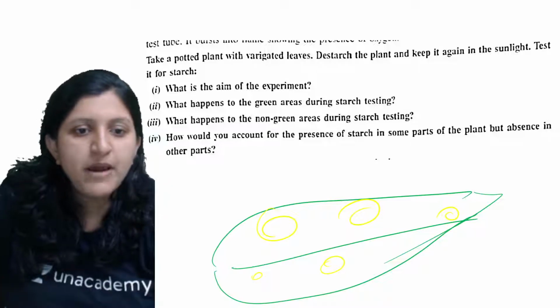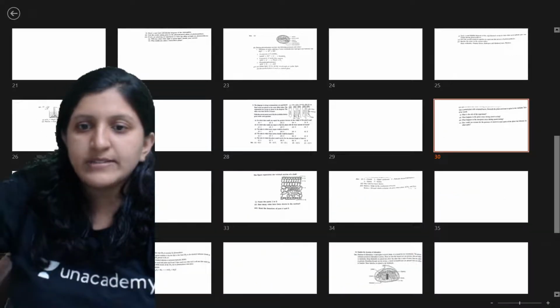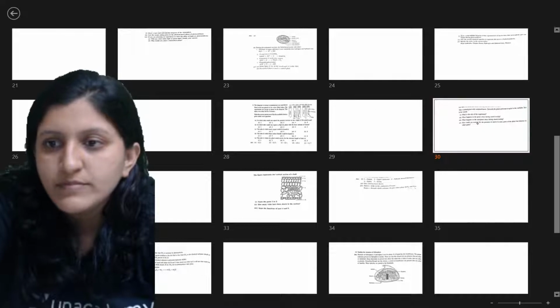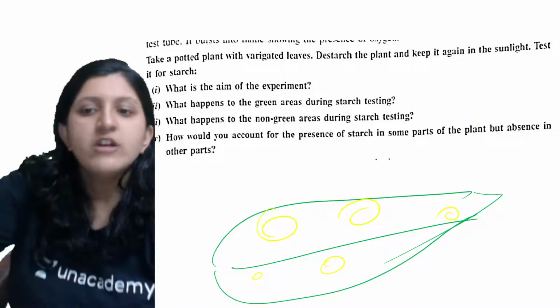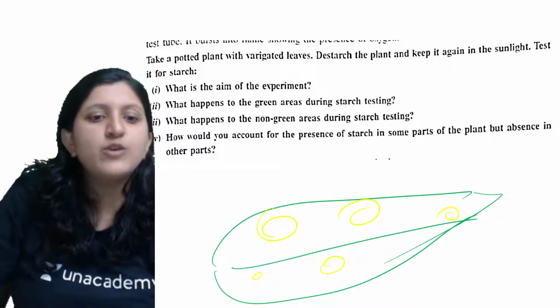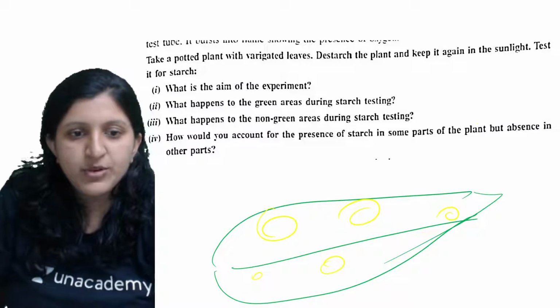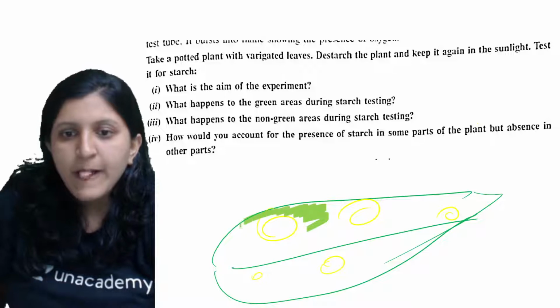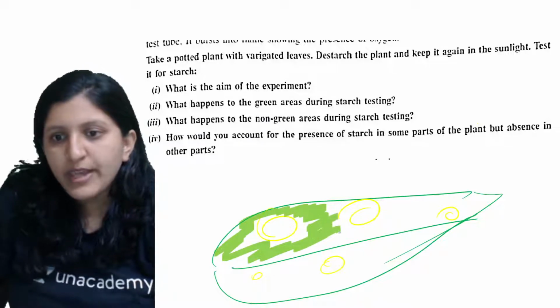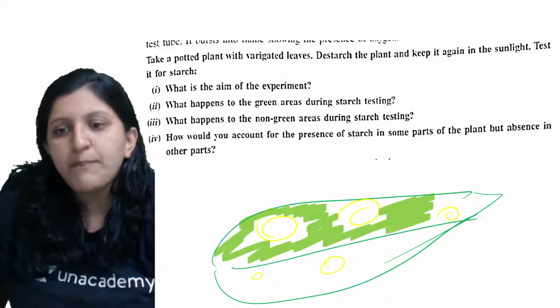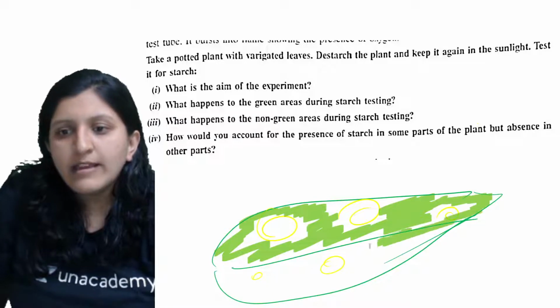The rest of the part you can find to be green itself, so this whole thing is going to be green over here. This is a variegated leaf, so you can find patches of other colors also.